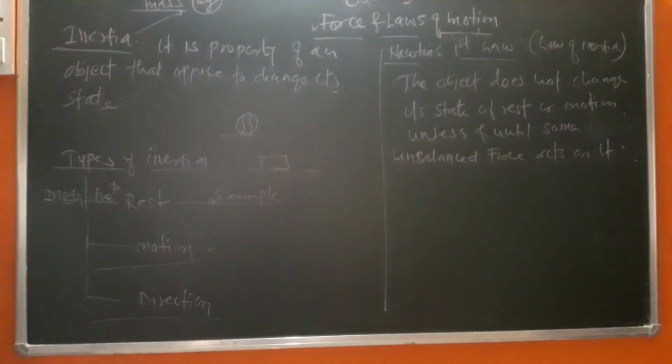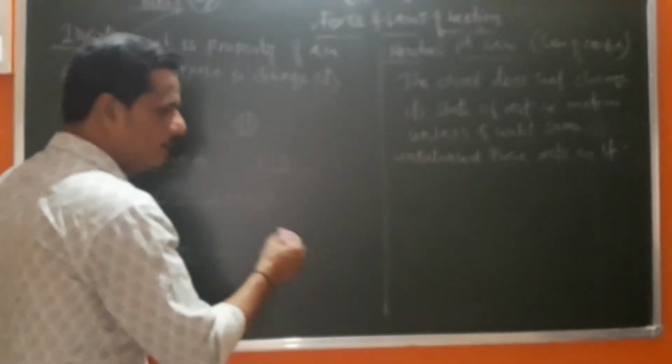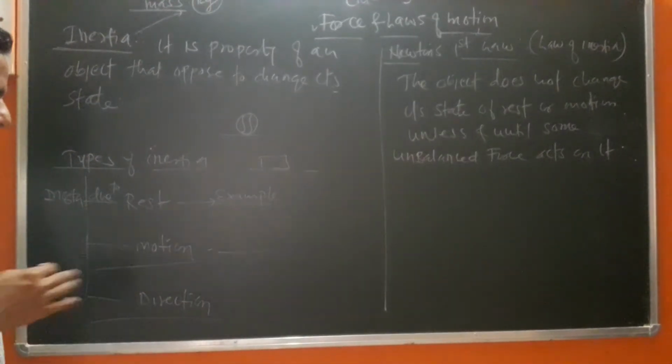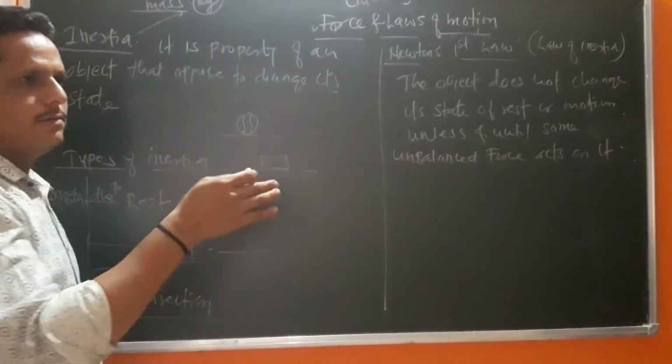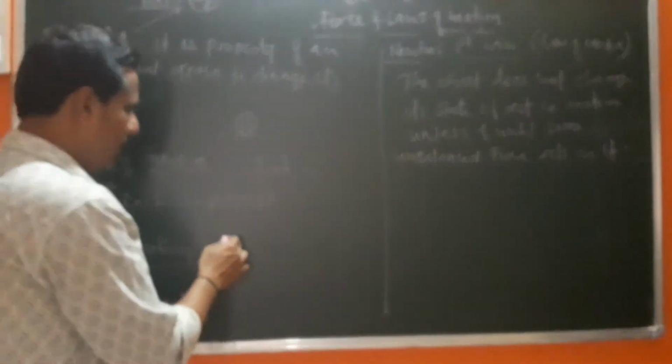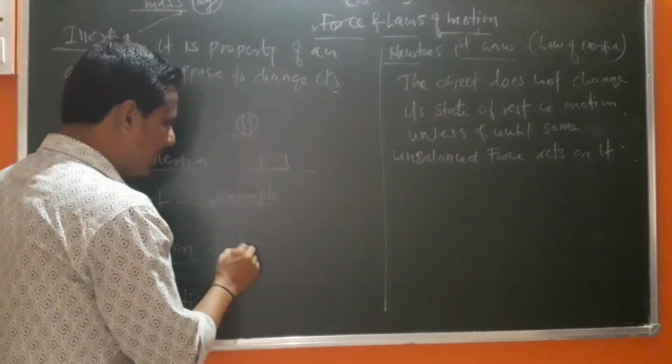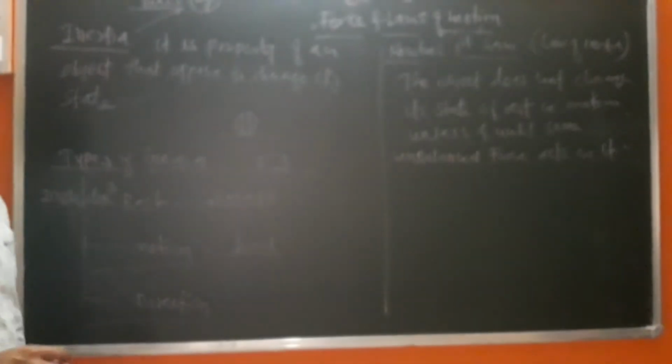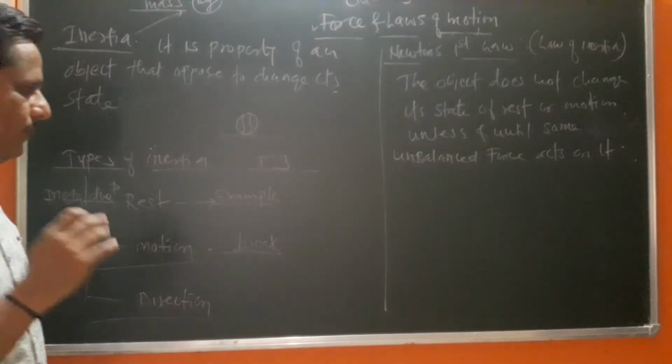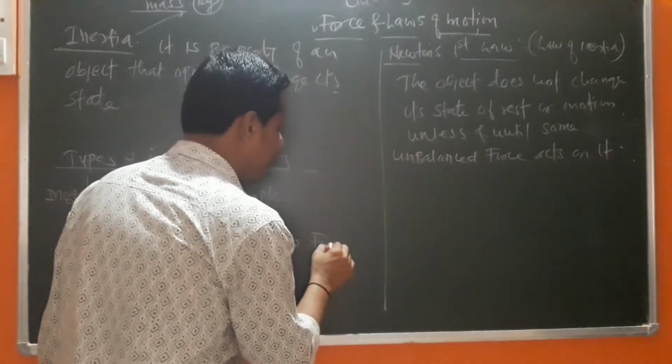Okay, now see the next, inertia due to motion. Again, a famous example. When we are on a bike, in a railway, or any vehicle, we are also in motion with the help of that vehicle, and whenever the brakes are suddenly applied, what we notice is that we get a jerk toward the forward direction.